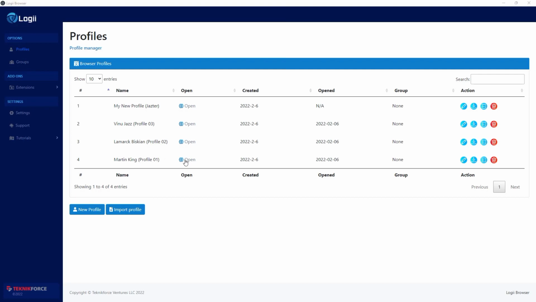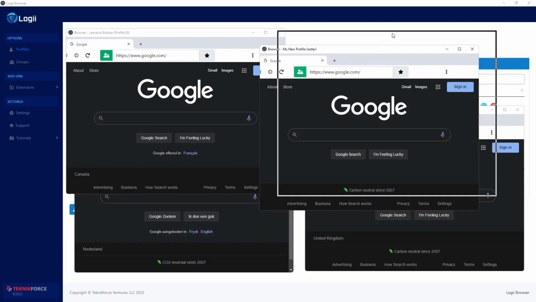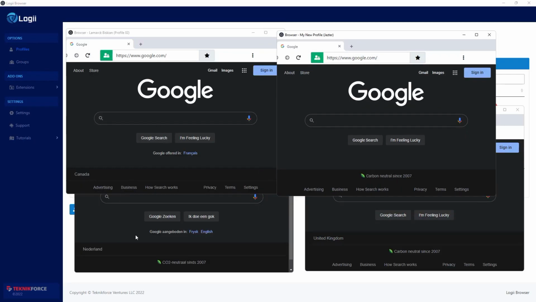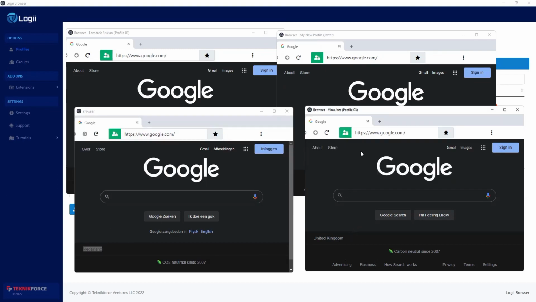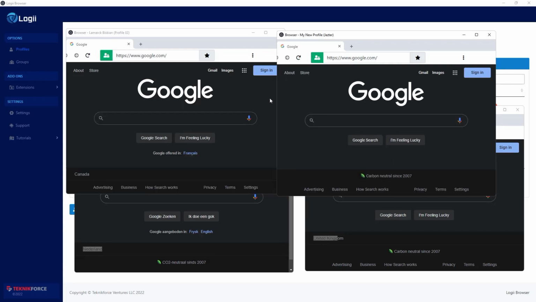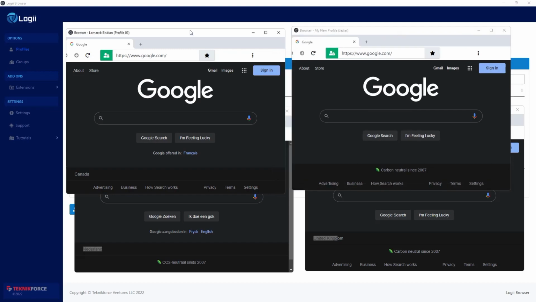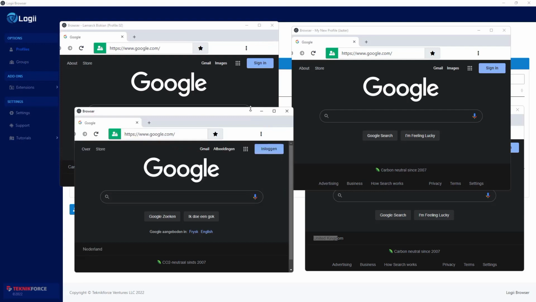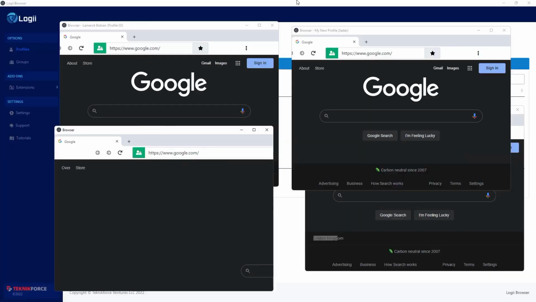So I'm going to open the profiles one by one. Here we are. I've got the 4 profiles open. One of them is in Canada. In this computer, in this browser, I'm in Netherlands, and in this browser, I'm in United Kingdom. And for Google, I'm visiting Google with these 4 profiles. This one is in the US. For Google, each of these browsers is practically a different computer. Google cannot browser fingerprint you and know that this is actually on the same computer.